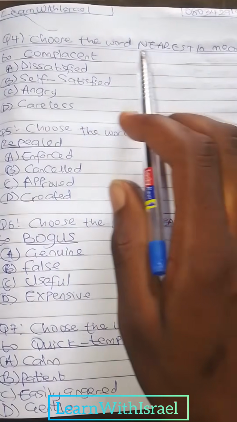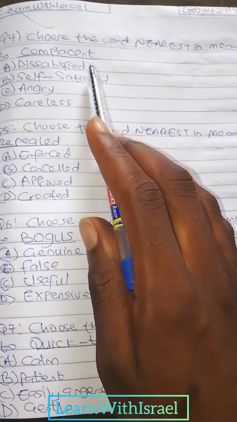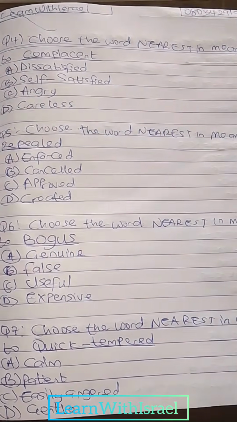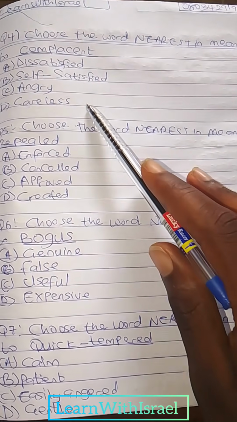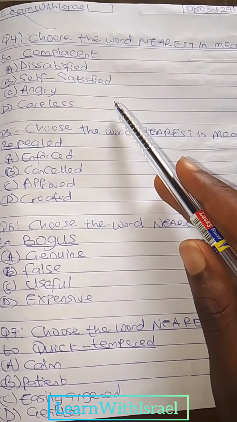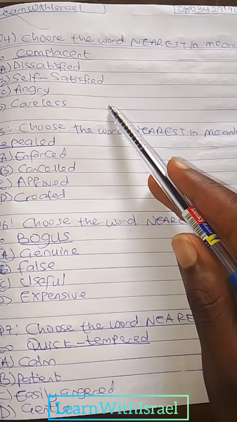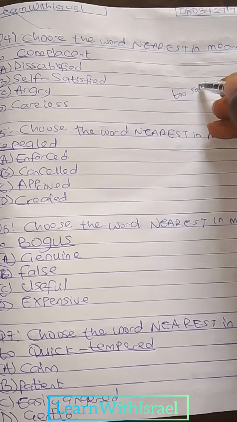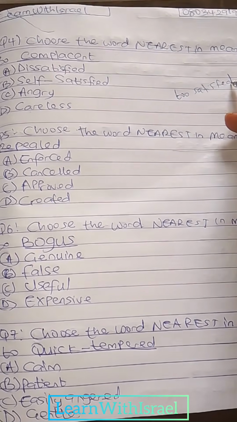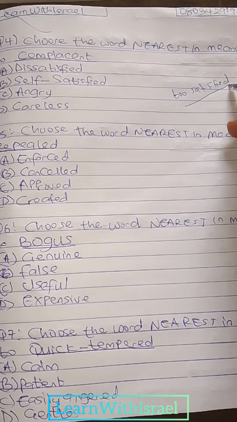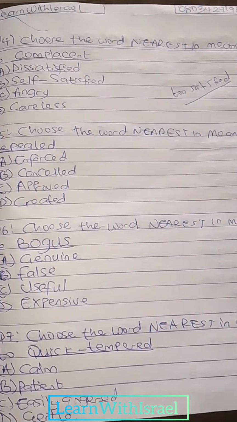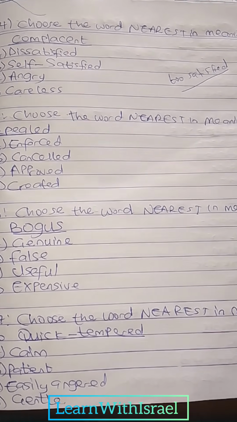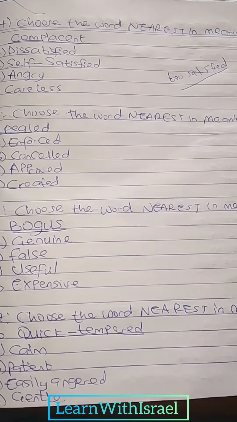Question 4. Choose the word nearest in meaning to complacent. A dissatisfied, B self-satisfied, C angry, D careless. So what's complacent? Complacent means being too satisfied. That is the meaning of complacent, and we have to look for the nearest in meaning, which also means similar in meaning.